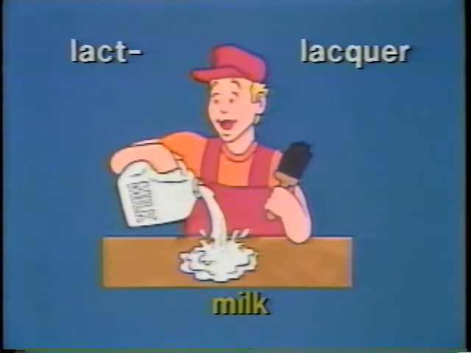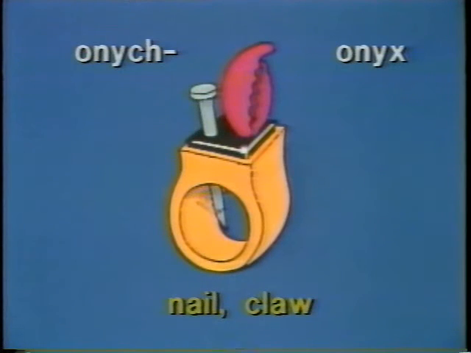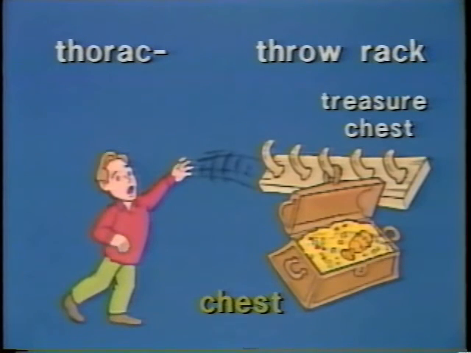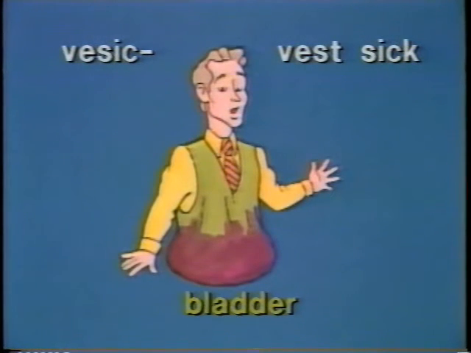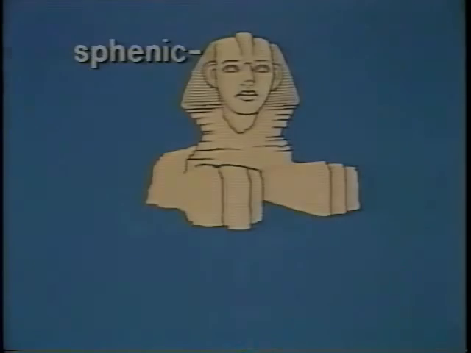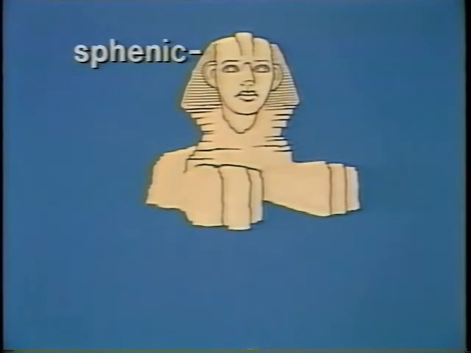Lacked, lacquer, milk. Onyx, onyx, nail, claw. Thorax, throw rack, treasure chest, chest. Pile, pie, gate. Vesic, vest sick, bladder. Now the last 5 elements in this lesson.